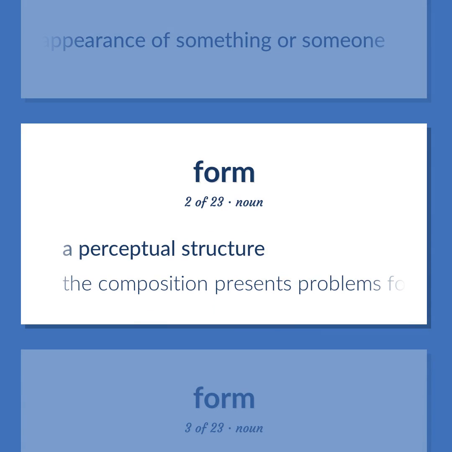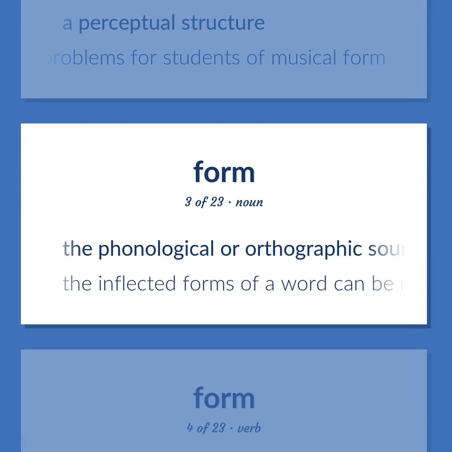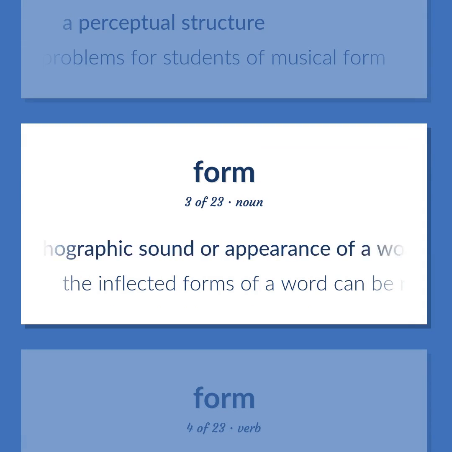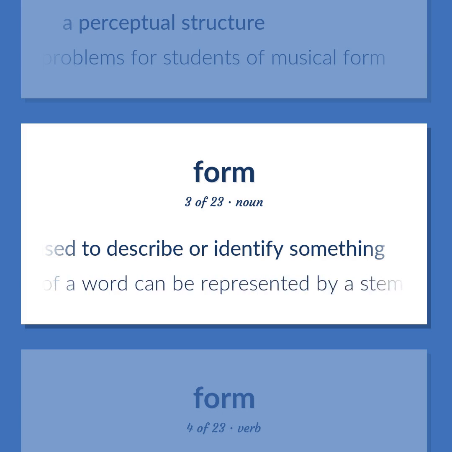A perceptual structure. The composition presents problems for students of musical form. The phonological or orthographic sound or appearance of a word that can be used to describe or identify something. The inflected forms of a word can be represented by a stem in a list of inflections to be attached.